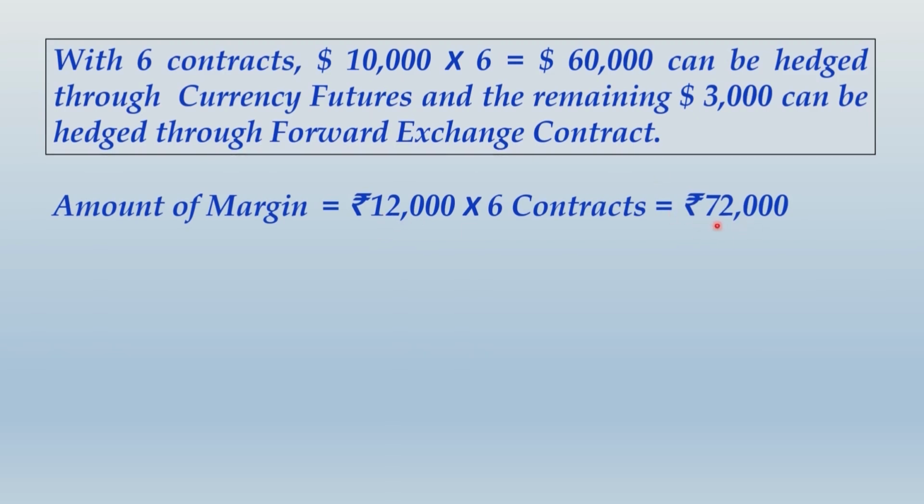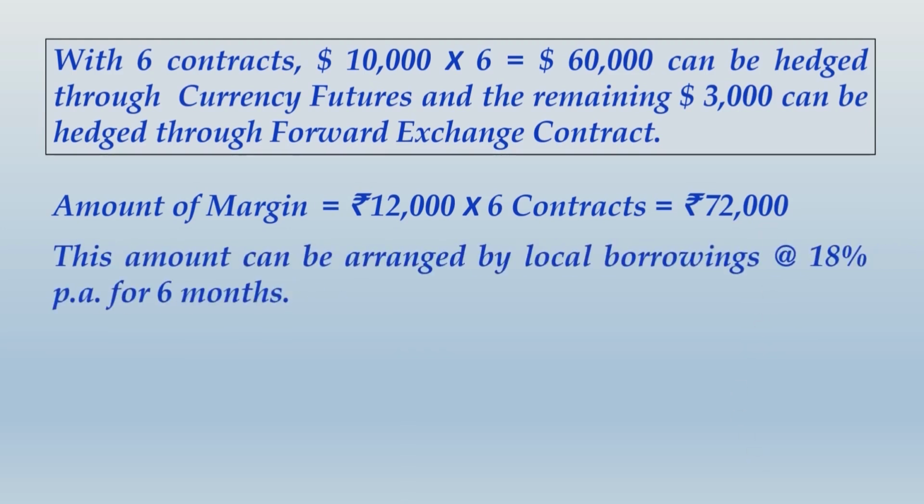In total, the amount of margin to be deposited will be rupees 72,000, and the question is how to arrange this margin. As per the information given in the question, this amount can be arranged by local borrowings at the rate of 18% per annum for 6 months. So friends, please take note of this as well and then we move ahead.